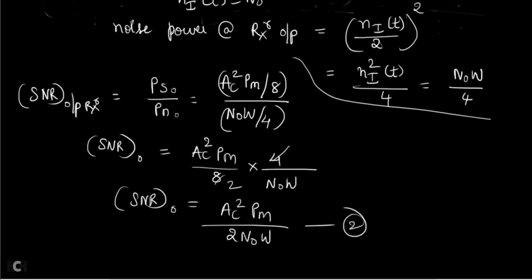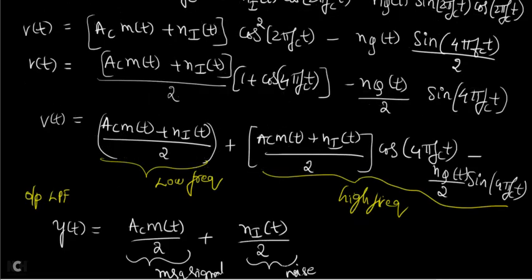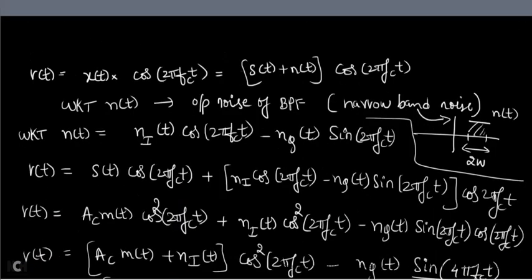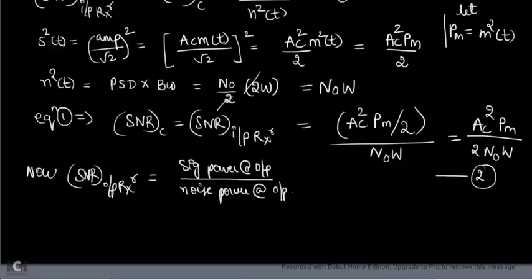Equation 2. Now what was equation 1 we derived? There is equation 1, I think it is there in the next slide. So equation 1 is here. Oh, already equation 2 I have taken. For SNR input I have taken equation 2: AC square PM by 2 N naught omega. Now I have to take it as equation number 3.